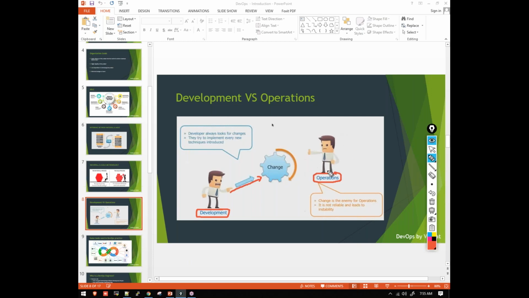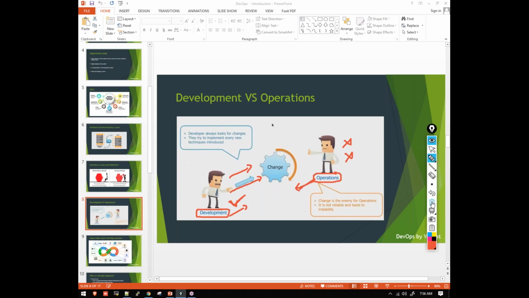Now this created a gap. Okay, these guys don't want to introduce the change, and the development team has to introduce the change as per the customer's requirement. They want to introduce change, they don't want to work on this change. So this created a gap between the development team and operation team. They want to introduce change, and they don't want to introduce change. Okay, this is happening in a lot of projects. So how to overcome this problem? How can we reduce this gap between the development team and operation team?